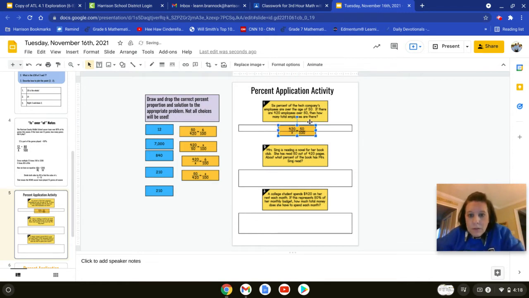But that one doesn't look right either. Okay, let me try again. It has to be this one. Oh my gosh. There we go. 420 is the part. X is unknown. It's the whole. Equals 6% out of 100. Shoo, that was hard. All right, sorry.